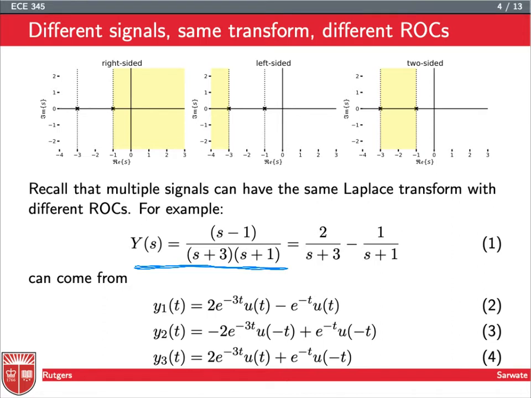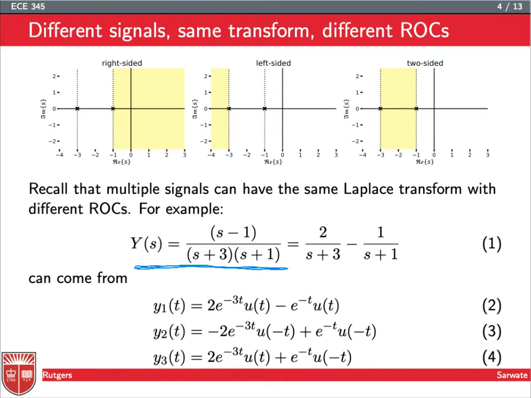We can have one going from the pole at -1 off to infinity, and that means it's a right-sided signal. We have one that goes from the leftmost pole -3 back to minus infinity, and that's a left-sided signal. And we have one that's sandwiched between the two poles, and that's going to correspond to a two-sided signal.